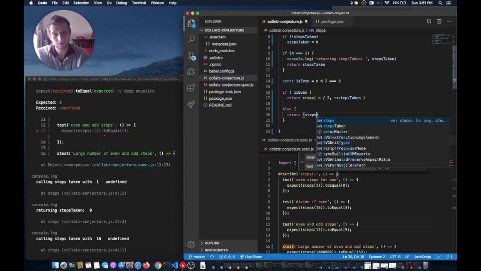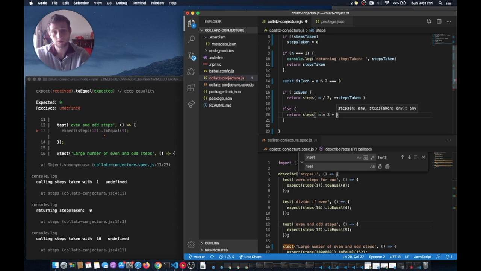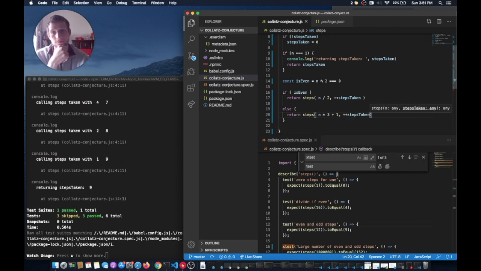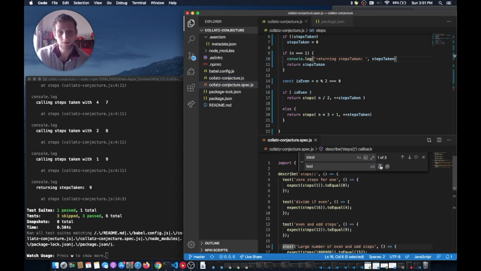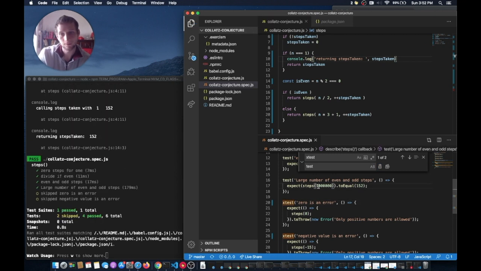So we're going to call steps function with n times 3 plus 1. And we're also going to add 1 to steps taken. And we're good. Works. So let's go through the next test before we clean up any of these comments. But they're kind of getting annoying. The fourth one works.